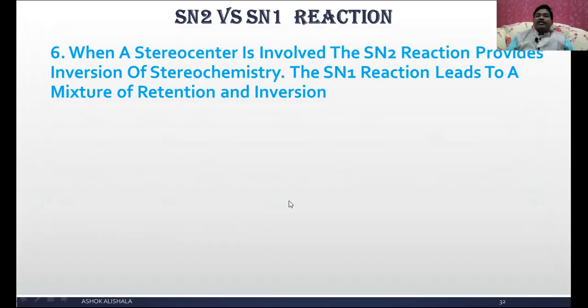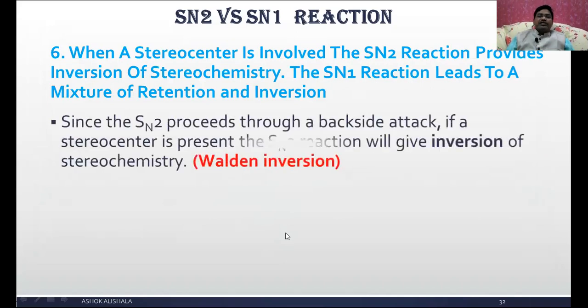When a stereocenter is involved, the SN2 reaction provides inversion of stereochemistry, whereas SN1 reaction leads to a mixture of retention and inversion. Since the SN2 proceeds through a backside attack, if a stereocenter is present in the SN2 reaction, it will give inversion of the stereochemistry.